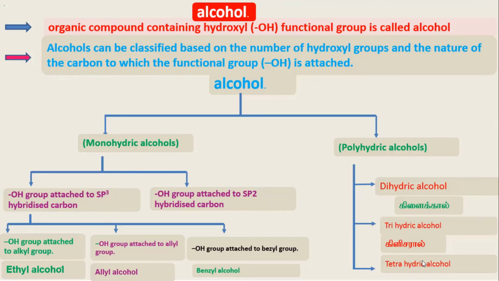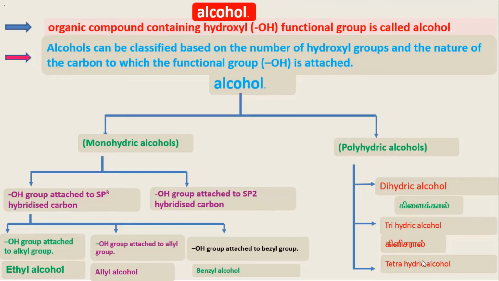Alcohol is classified into monohydric and polyhydric. In monohydric alcohol, only one hydroxyl group is present. In polyhydric alcohol, more than one hydroxyl group is present. If 2 hydroxyl groups are present, it is called a dihydric alcohol. If 3 hydroxyl groups are present, it is called a trihydric alcohol. If 4 hydroxyl groups are present, it is called a tetrahydric alcohol.